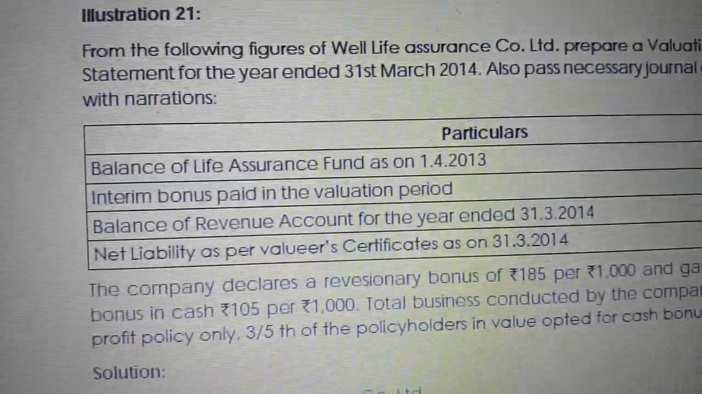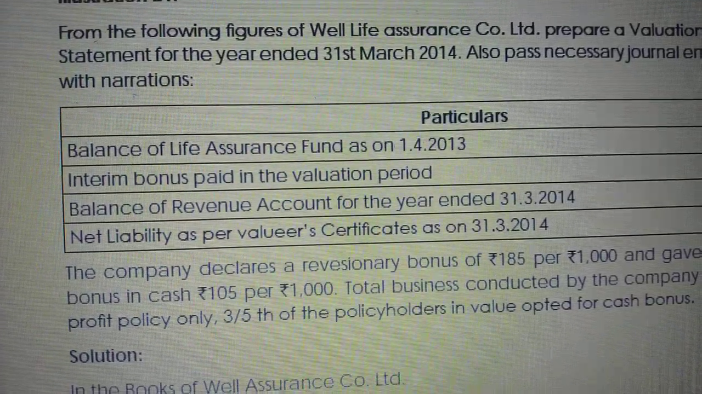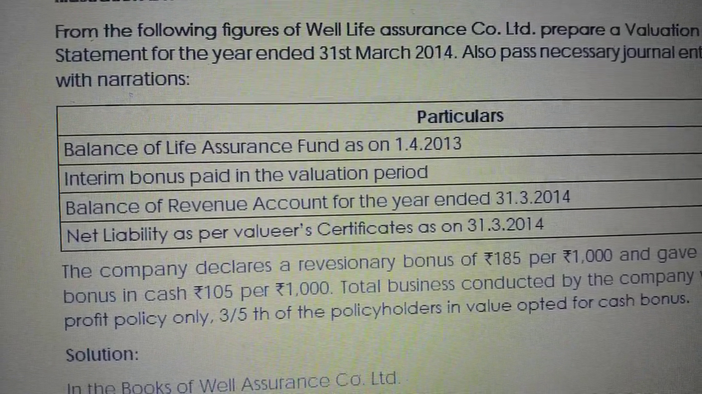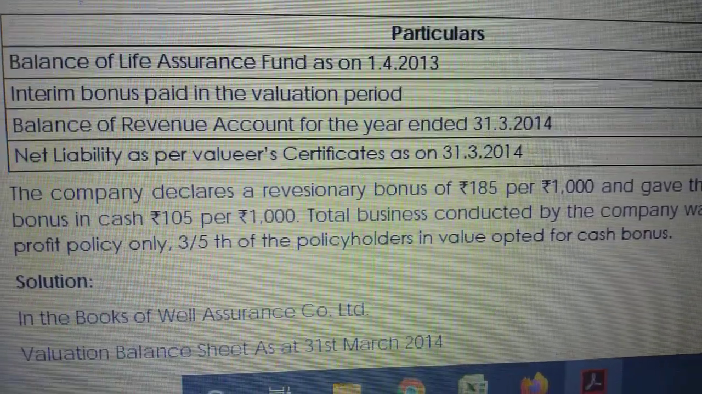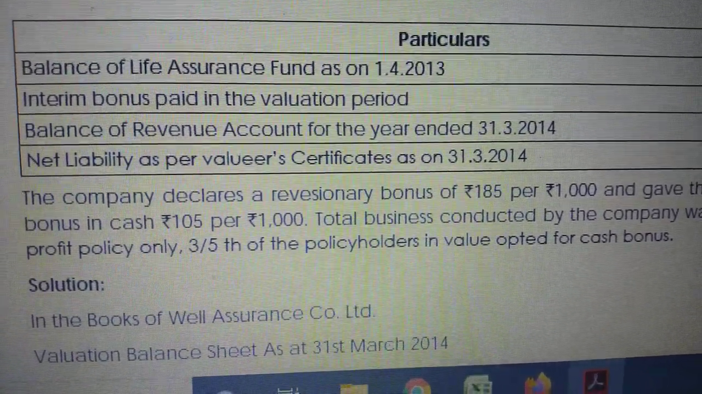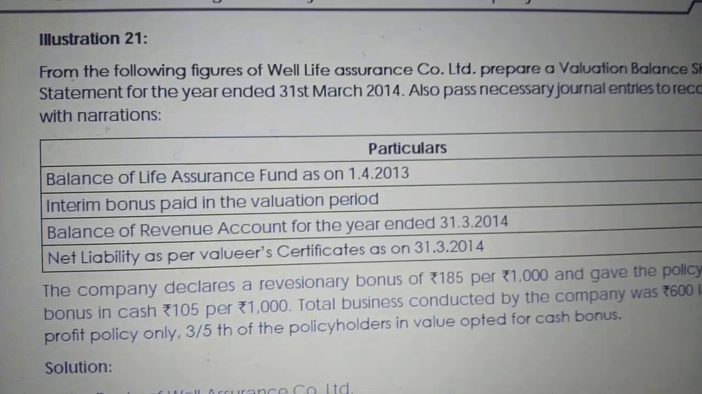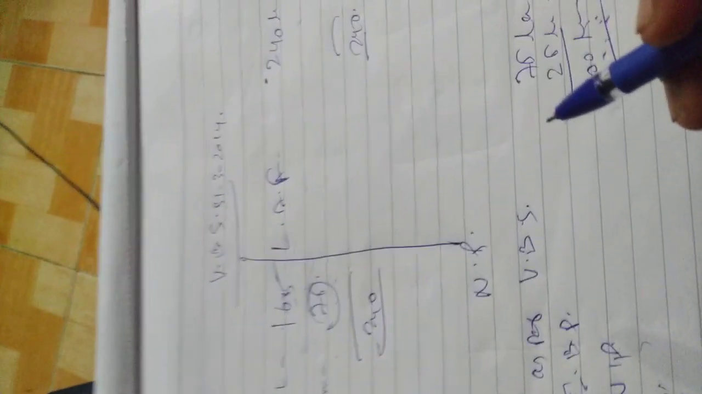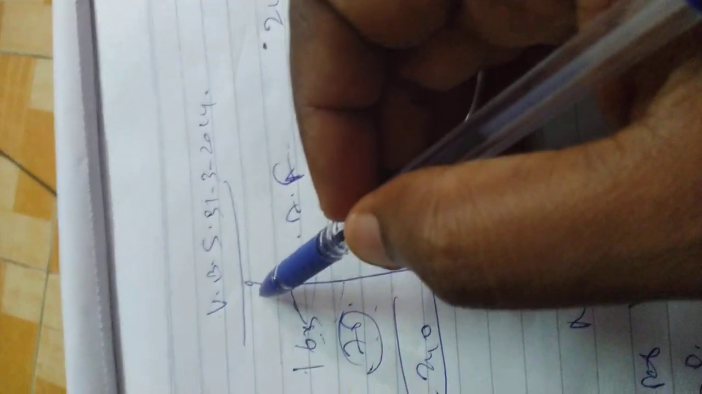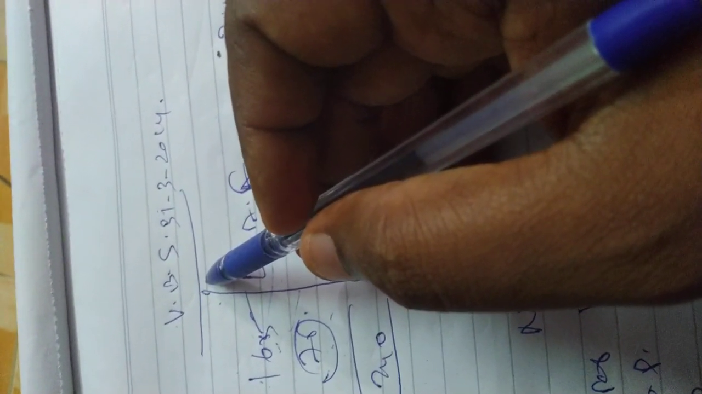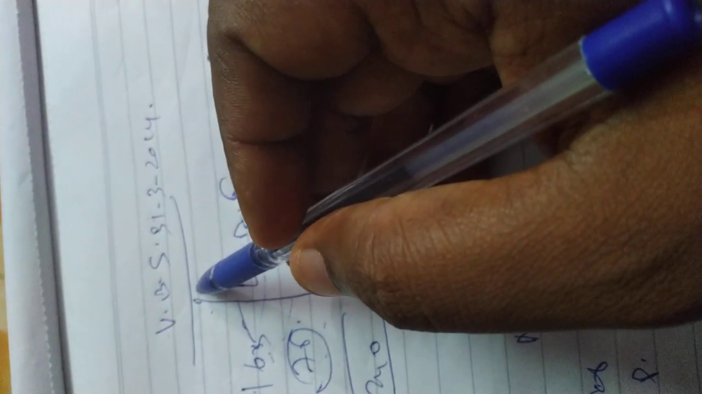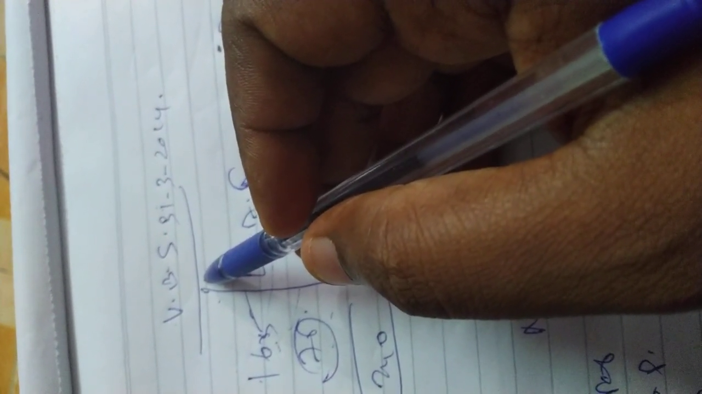But before that, we have to calculate the valuation balance sheet. Surplus or loss we have to calculate. Then net profit for the year we have to calculate. Then only this reversionary bonus and other things we have to calculate. Okay, we will work out the problem now. So valuation balance sheet. Refer to the question. Life assurance fund opening balance, how much? 1/4/2013.